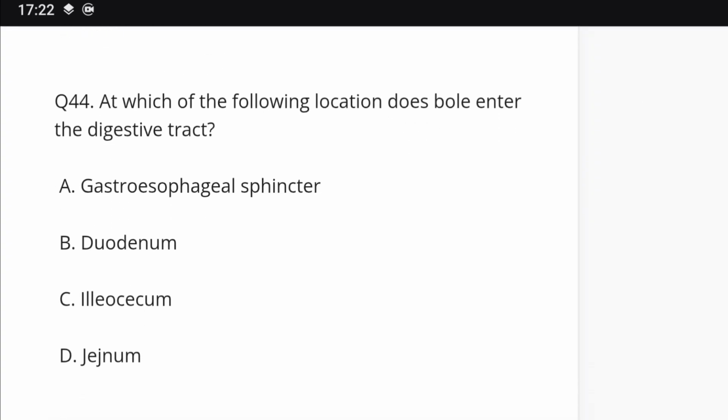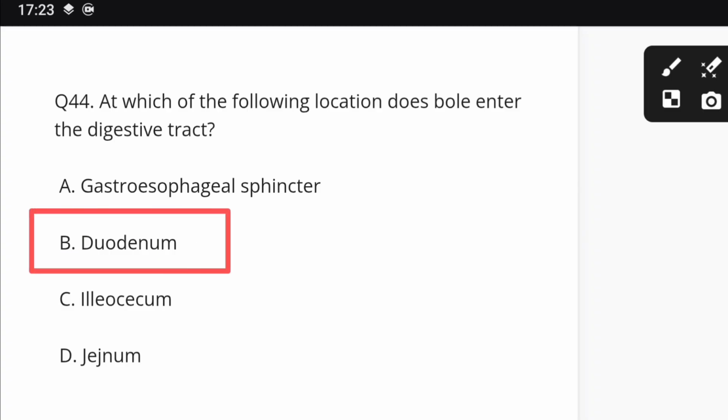Question number 44. At which of the following locations does bolus enter the digestive tract? Options: A. gastroesophageal sphincter, B. duodenum, C. ileocecum, D. jejunum. Correct answer is B, duodenum.